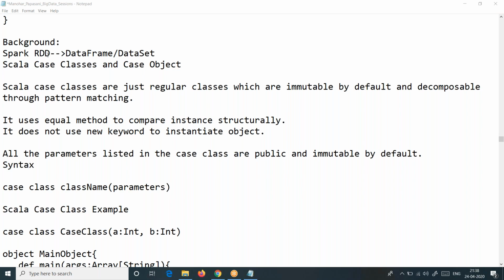So to convert an RDD from an unstructured form to a structured form, a data frame, which is more or less like a table, case classes play a phenomenal role here. Even in data sets, case classes are very useful. One very important purpose is to provide a structure to data in Spark. The best example is converting RDDs to data frames. Got it? So that's how it is useful here.